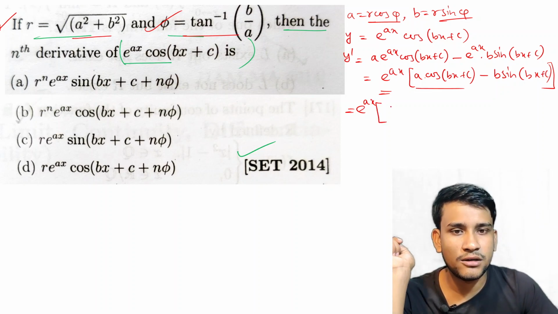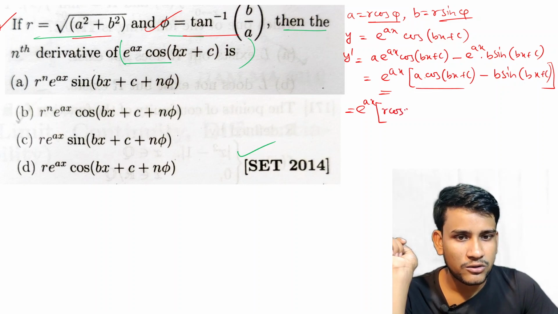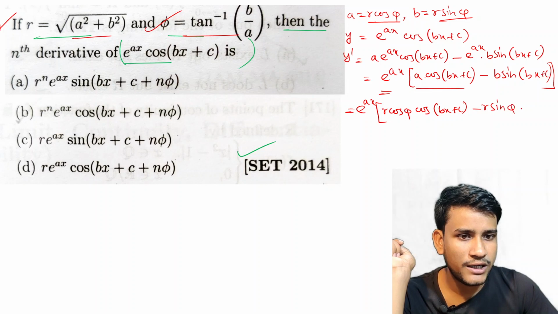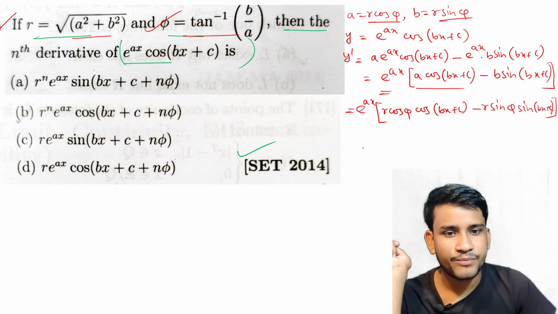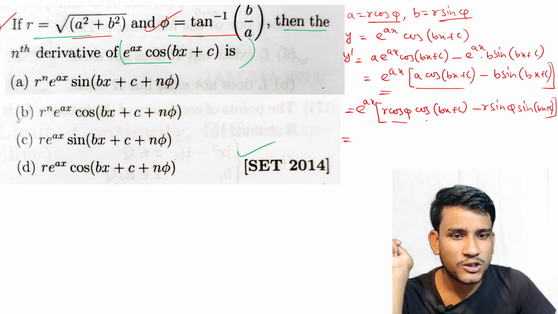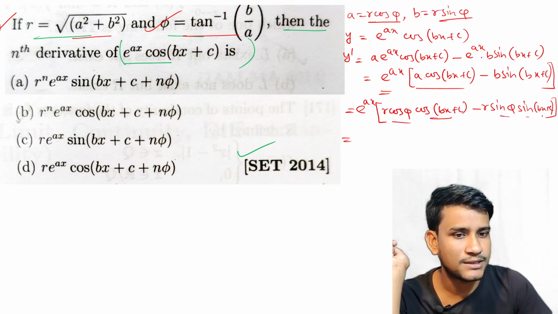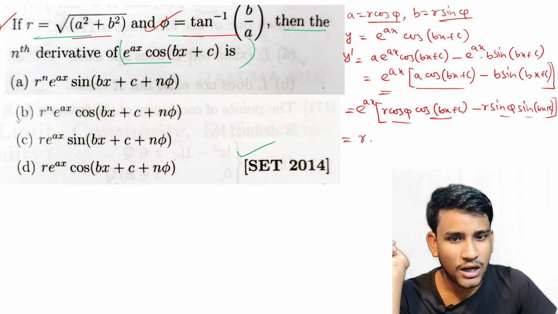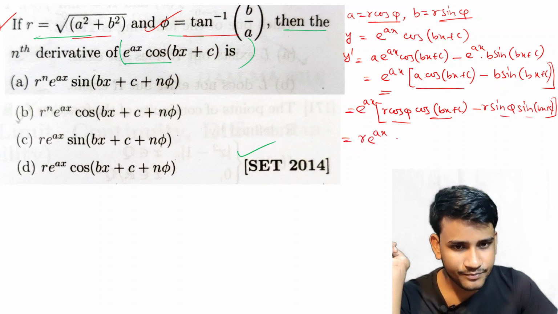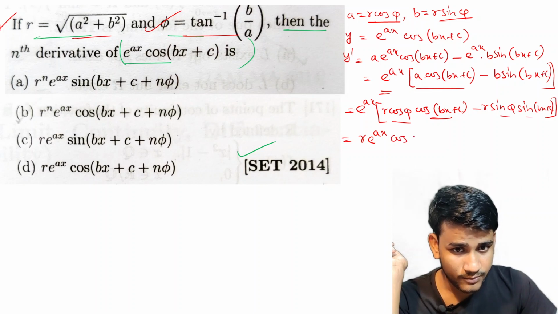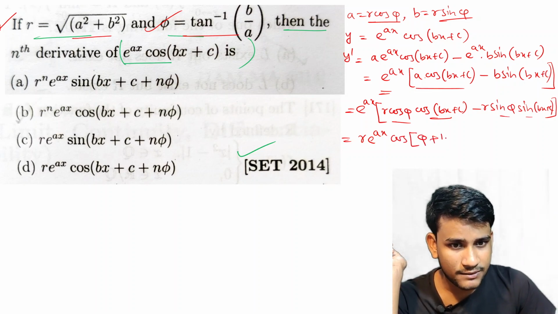So a equal to r cos phi, so r cos phi into cos of bx plus c, minus r sin phi sin bx plus c. Now if we take r common, then cos phi cos a cos b minus sin a sin b, that is cos of a plus b. So r e to the power ax cos of phi plus bx plus c.